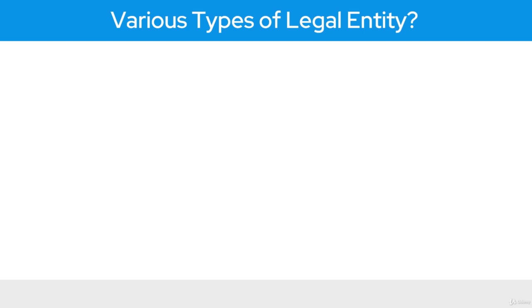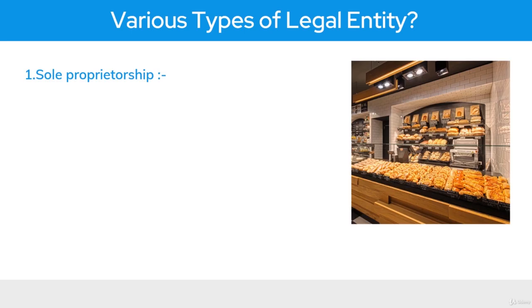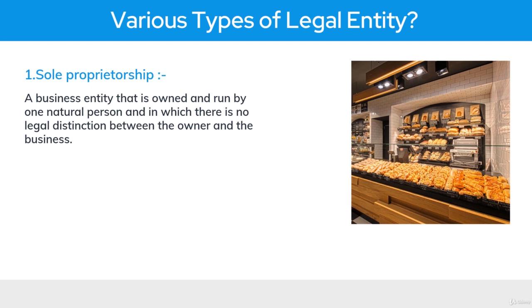So hey everyone, let's understand the different types of legal entity. And the first one, which is very common, is sole proprietorship. So all the small businesses like bakery shop, grocery store, a car wash, all these kind of businesses are sole proprietorship, which means that these kind of business entity are owned and run by a single person.